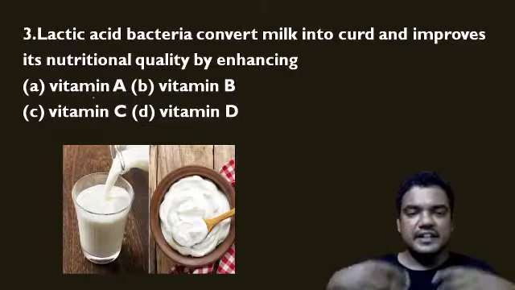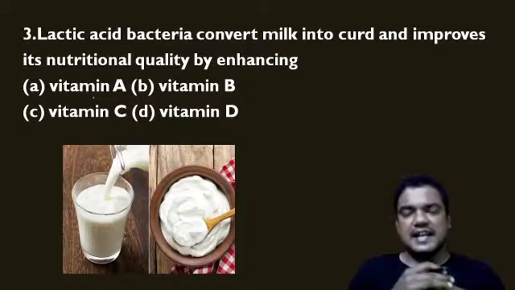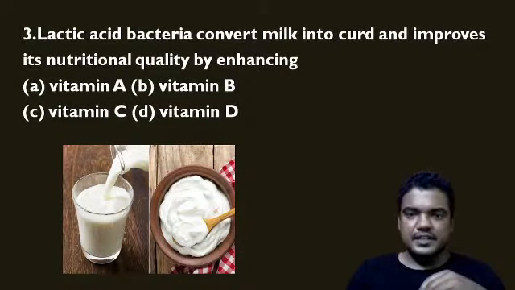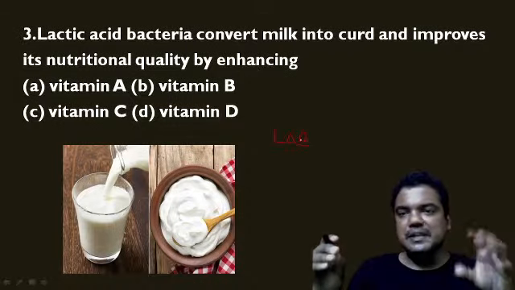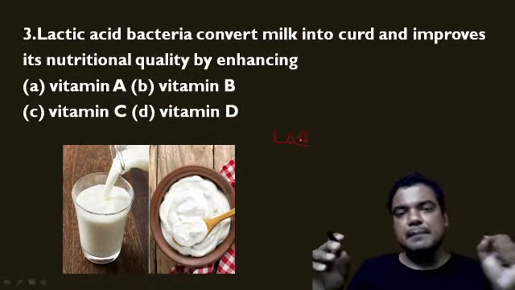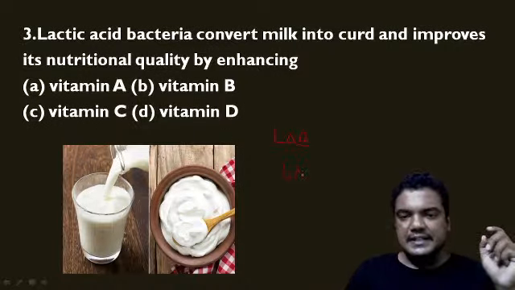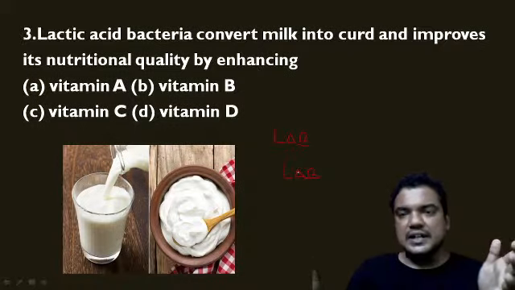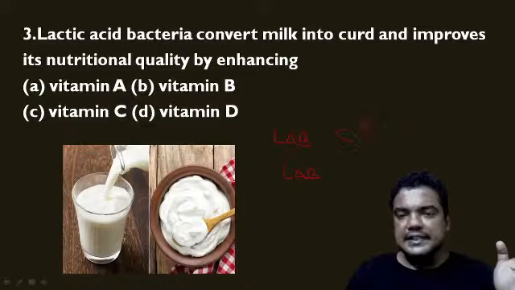Now let us move to the next question. The next question is again on the same lactic acid bacteria. Lactic acid bacteria converts milk into curd and improves its nutritional quality by enhancing what? This lactic acid bacteria is not simply converting your milk into curd; at the same time, the nutritional value of the curd is increased.